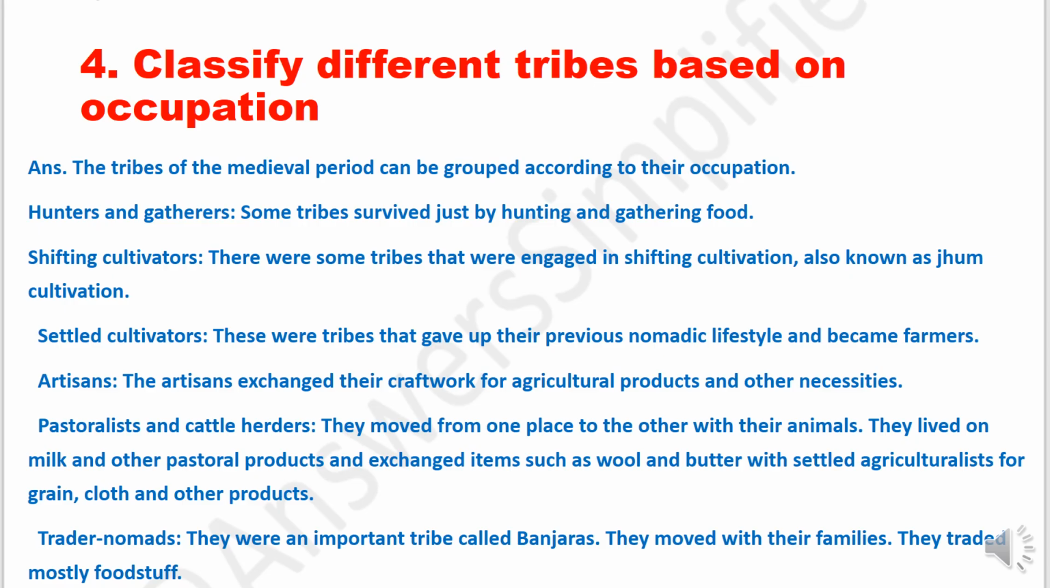Artisans. The artisans exchanged their craft work for agricultural products and other necessities. Pastoralists and cattle herders. They moved from one place to the other with their animals. They lived on milk and other pastoral products and exchanged items such as wool and butter with settled agriculturalists for grain, cloth and other products. Trader nomads. They were an important tribe called Banjaras. They moved with their families. They traded mostly food stuff.